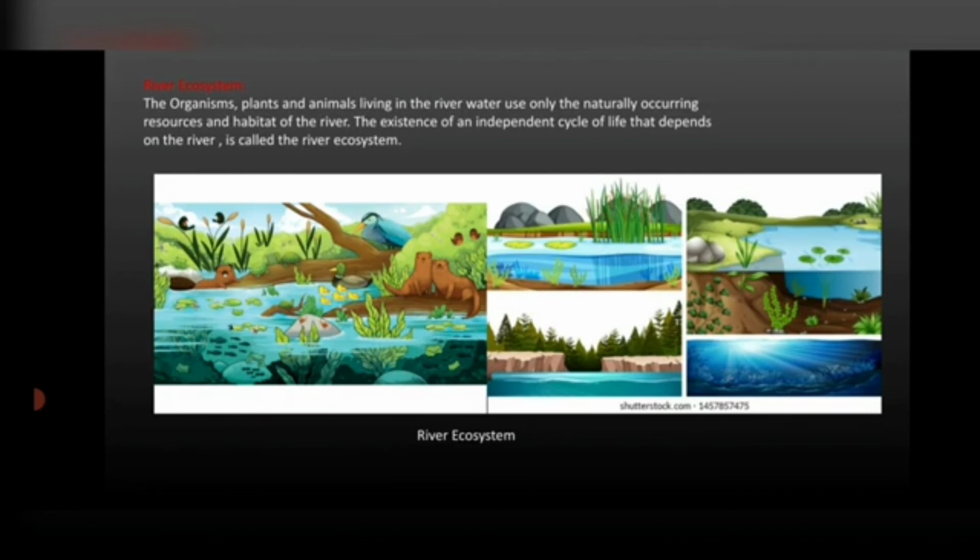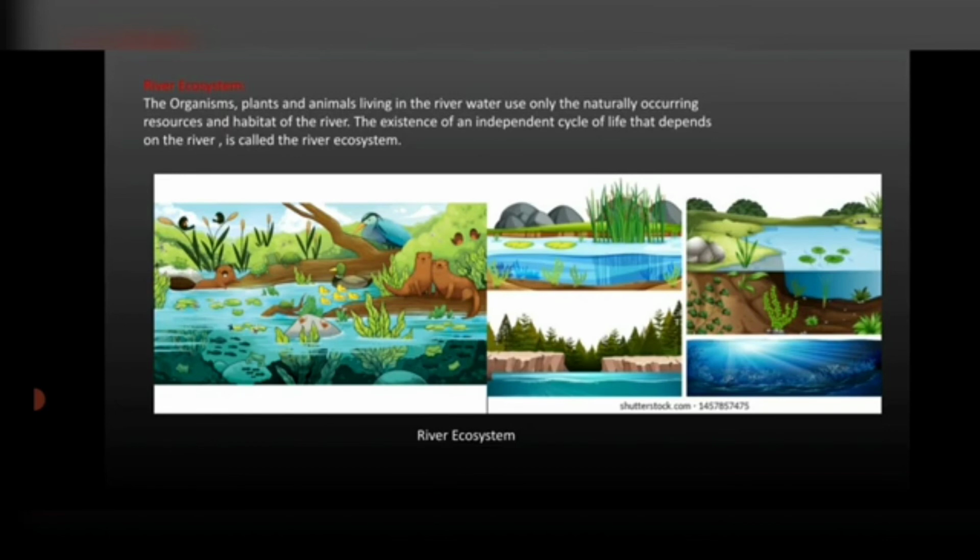So the existence of an independent cycle of life that depends on the river is called a river ecosystem. So it consists of plants, animals and parasites. Okay, now most of the living things in the river are fresh water, okay, but some can live in brackish water also. Some living organisms, you all know, live in the salt water, like in the sea water, that is salty water, whereas some live in the fresh water, that is in the pond, right?